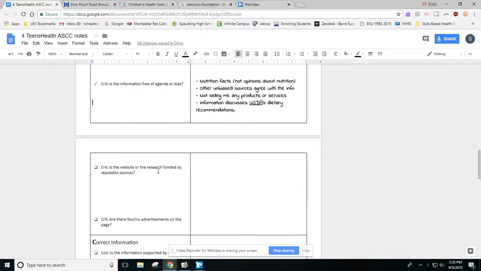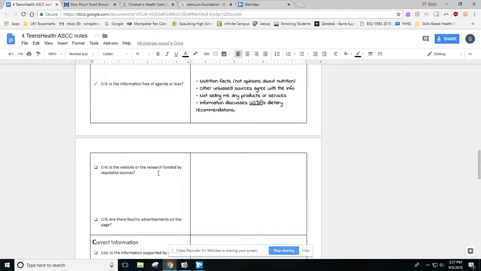Because, for example, let's say that we found an article that said eating fast food is perfectly healthy and you can eat it as frequently as you want. No big deal. It has no cause for concern. Then, after we looked into the website, we found that the website itself or the study was funded or paid for by McDonald's. If that were the case, wouldn't it make you less likely to believe that information, knowing that McDonald's probably has something to gain if we believe that their food is perfectly healthy to eat all the time?